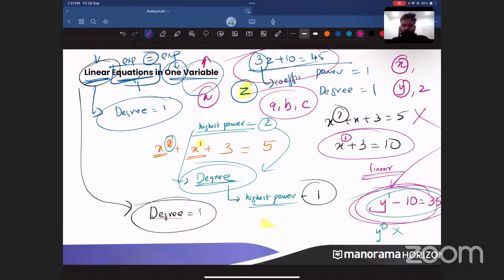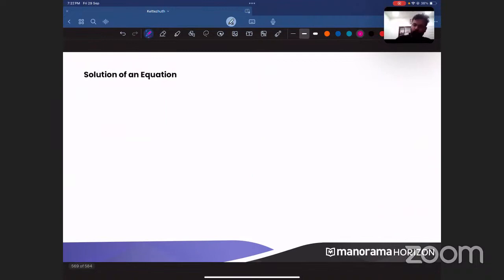Now, when we talk about the next page, that is the solution of an equation. What is the solution of an equation? How can you write the solution of an equation? For example, when you have x plus 3 is equal to 5. Yeah, Gauri said that you just need to solve it. Yeah, solving it is the only thing.